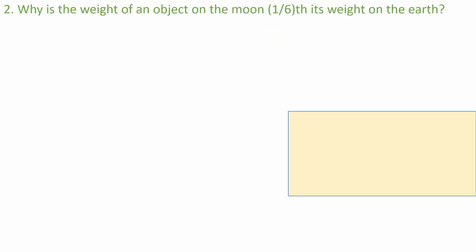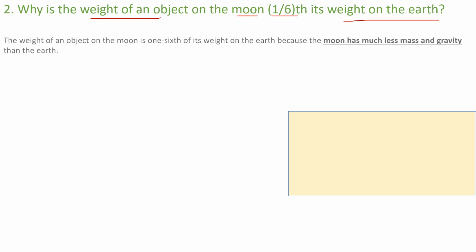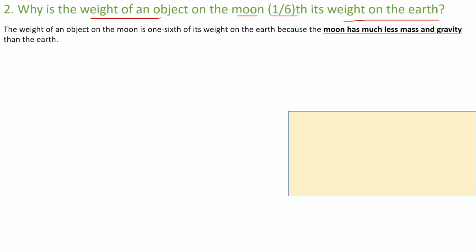Let's do the next exercise, the next question. What is the question now? Why is the weight of an object on the moon 1/6 of its weight on the Earth? Assume the weight on the Earth is 6 kg. The weight on the moon will be 1 kg, 1/6. Why? Let's understand. This is a question we need to answer. I'm trying to answer in two ways. You could pick any one.